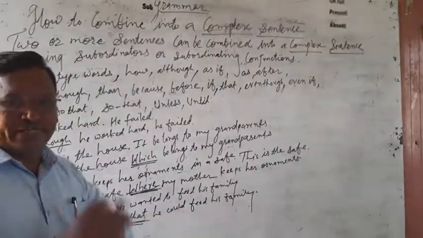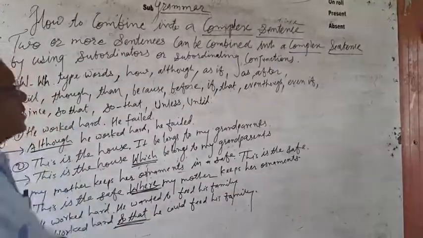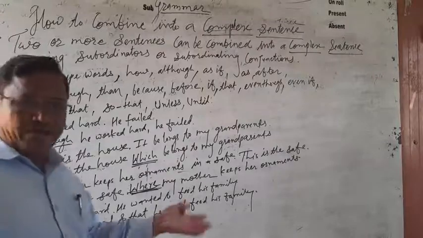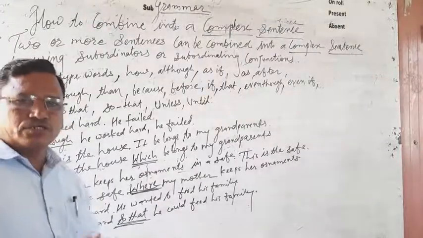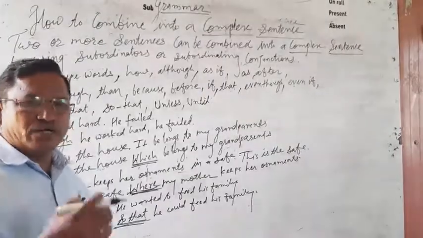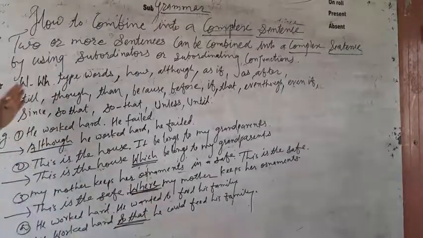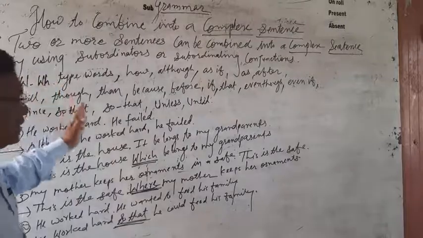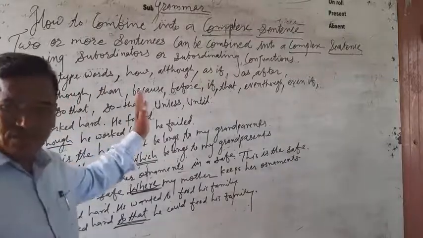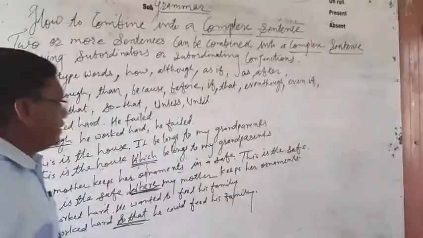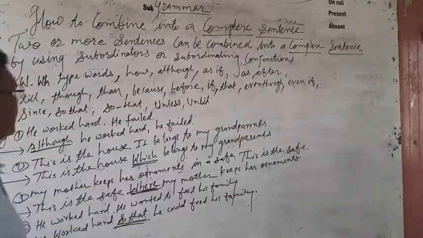Two or more sentences can be combined into a complex sentence by using subordinate conjunctions. But we should keep in mind which are the subordinates.